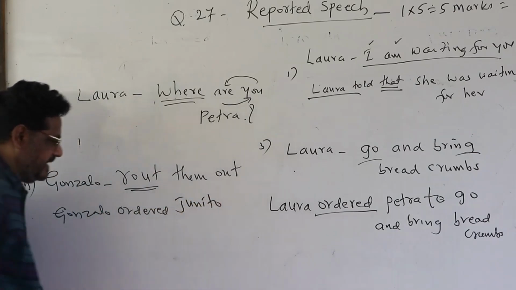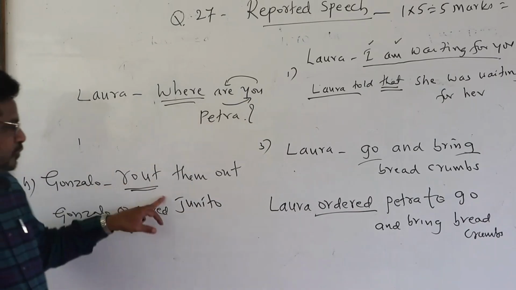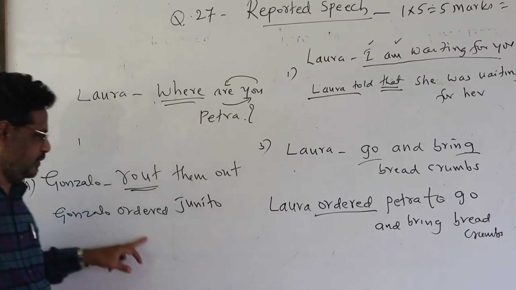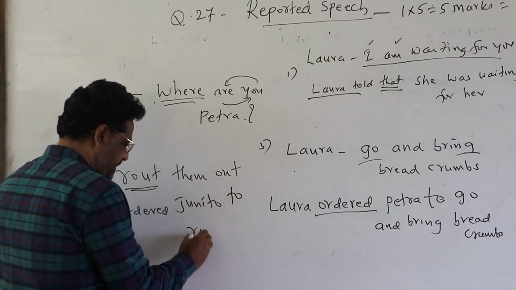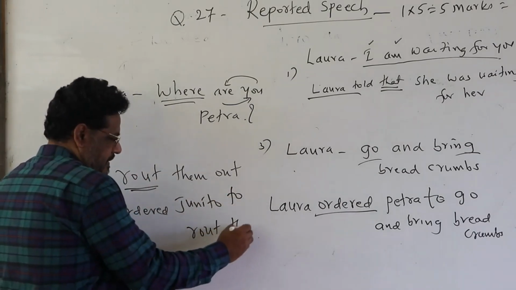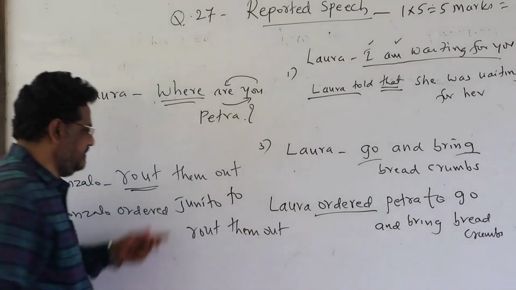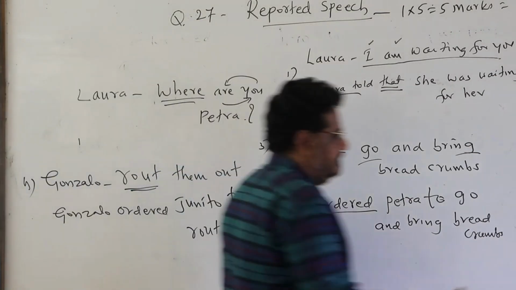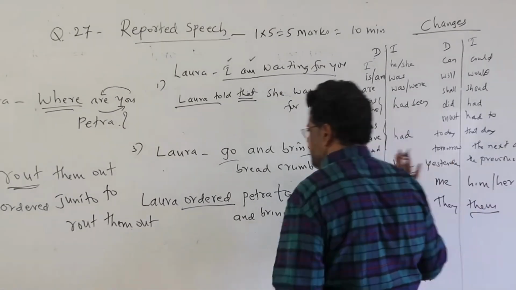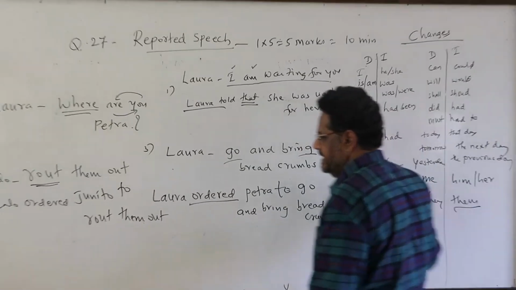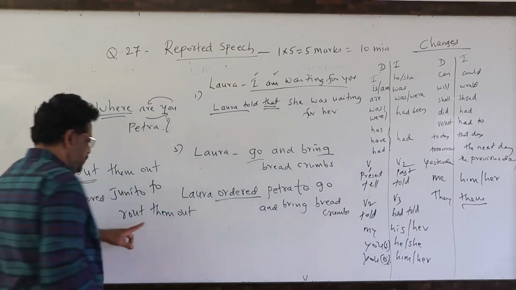One more mistake we make here: Gonzalo ordered to Juneto. No, not like that. Gonzalo ordered Juneto, then put "to" again: to route them out. Don't change "them" into "they", because "them" is already there. So: Gonzalo ordered Juneto to route them out.